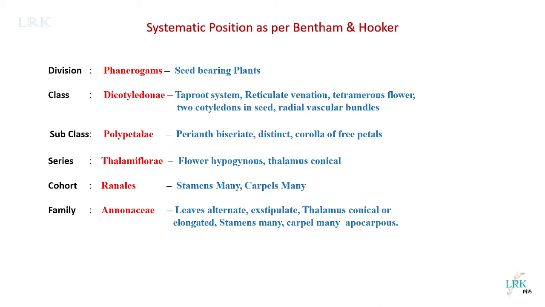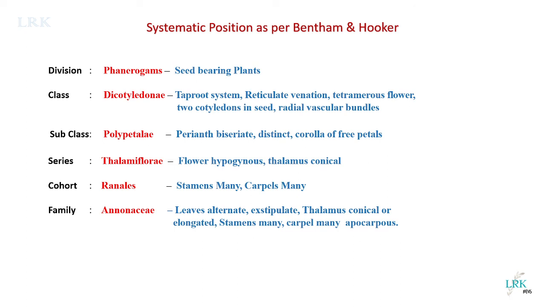And cotyledons are two in number, except the merosity is trimerous. Then Polypetalae, because the sepals and petals are free, so they are placed in Polypetalae. They are not fused; they are free.